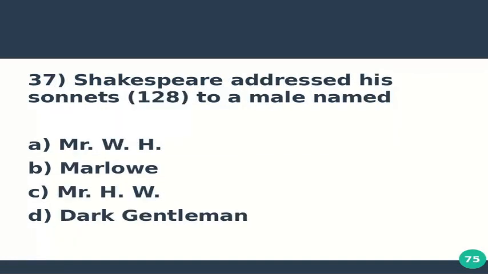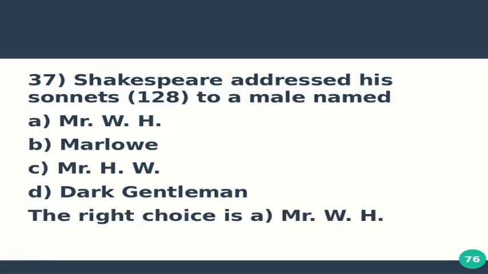Question number 37 is, Shakespeare addressed his sonnets, 128 sonnets, to a male named option A, Mr. W.H., option B, Marlowe, option C, Mr. H.W., and option D, Dark Gentleman. The right choice is A, Mr. W.H. Shakespeare addressed his 128 sonnets to a male whose name was Mr. W.H.